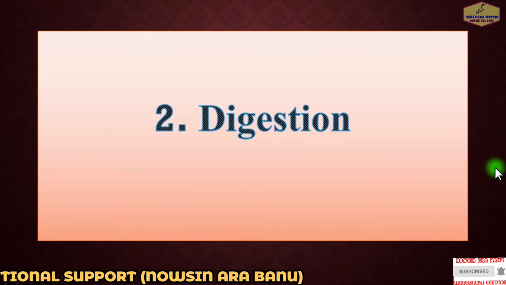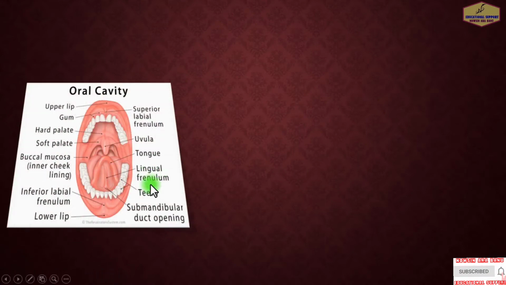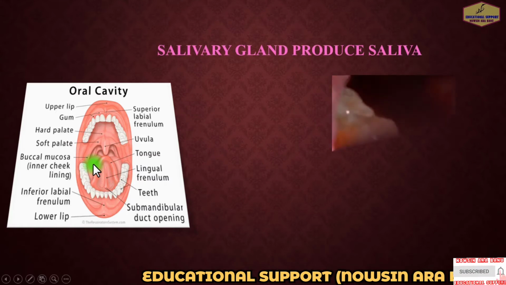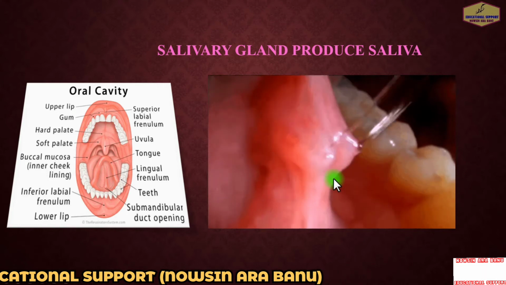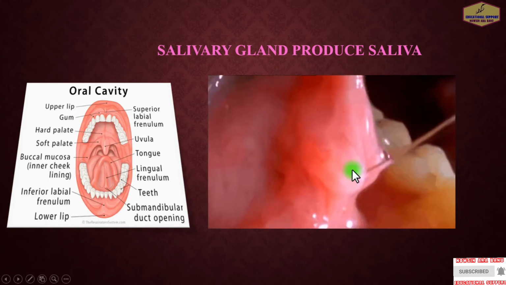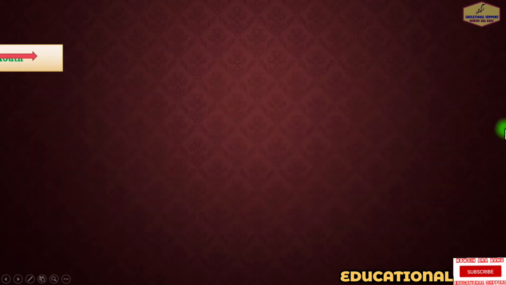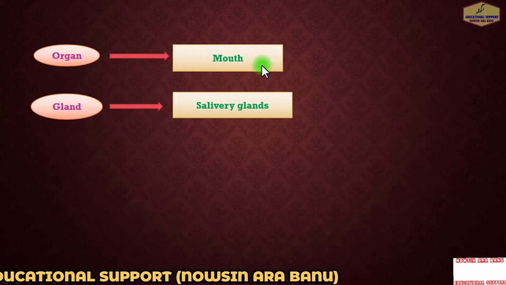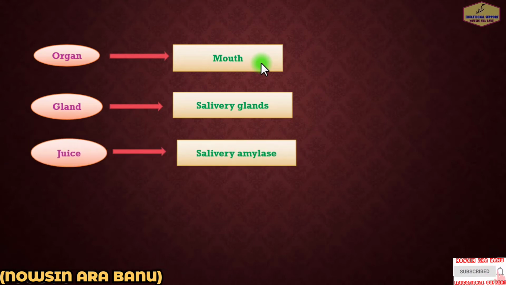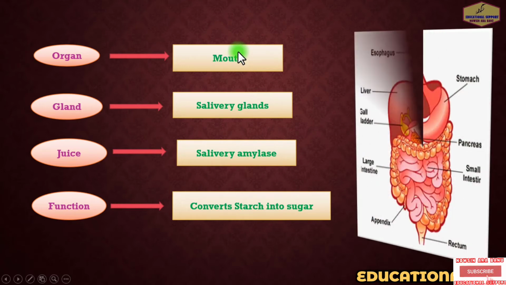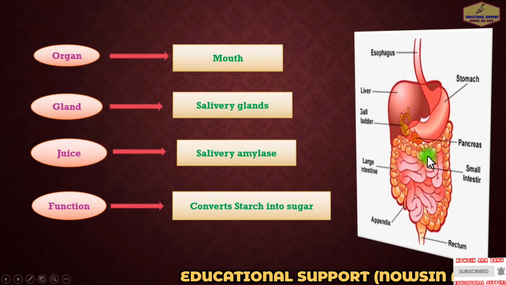Next is digestion. The process of converting complex food particles into smaller substances in the presence of enzymes and acids secreted by different digestive glands, and the salivary gland produces saliva. So after ingesting food in the mouth, the salivary glands secrete saliva, and saliva has an amylase enzyme which digests the starch in food.